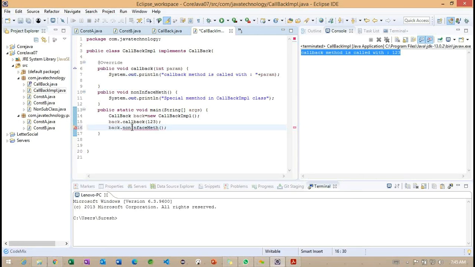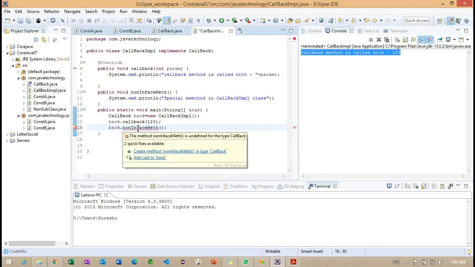If I call this method, we get an error. It gives an option to create the method in the type called Callback, so it would be created in the interface, not in the implementation class.